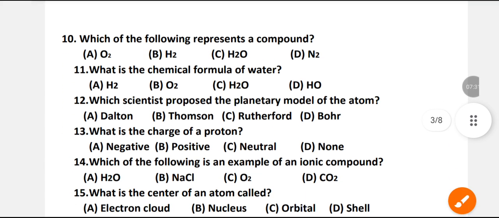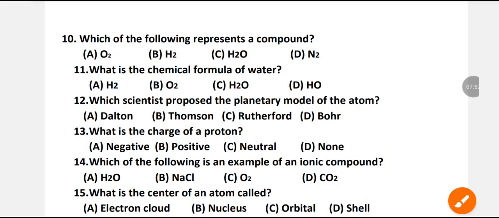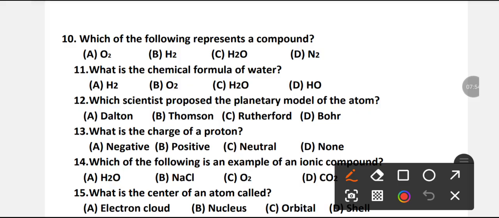Which of the following represents a compound? O2, H2, H2O, or N2? Which represents a compound? C is the right answer. H2O represents a compound.